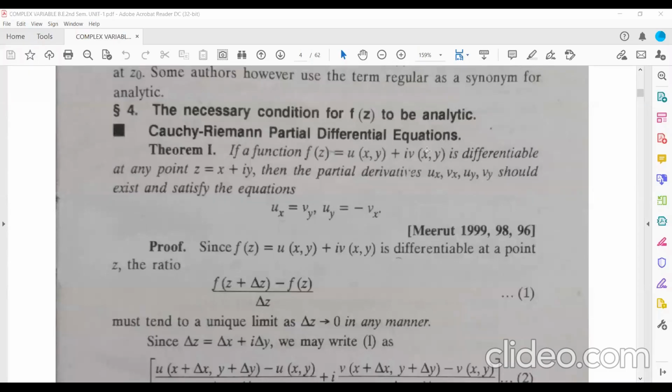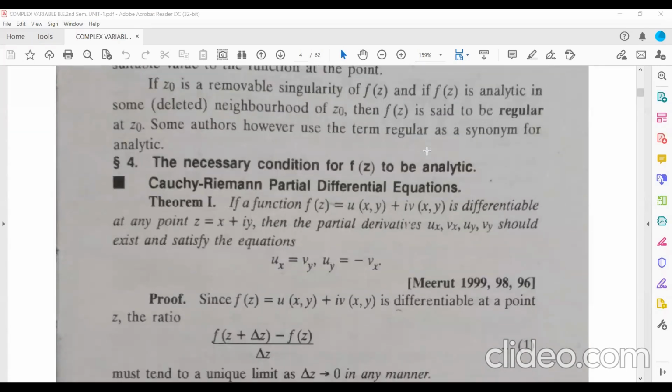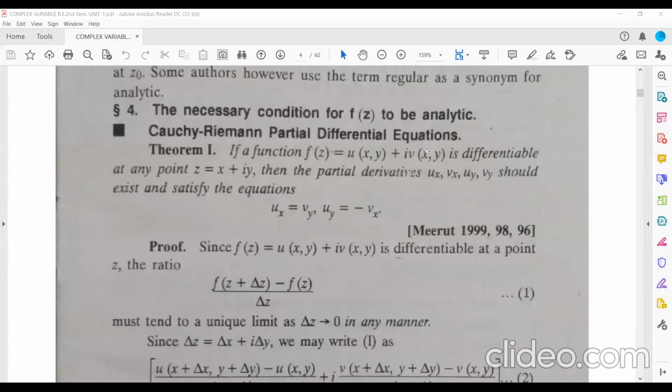Okay, so let's start today's topic. In the last class, we have already discussed the analytic function. Can you tell me what is an analytic function? Can you tell me, anyone? What do you mean by analytic function?